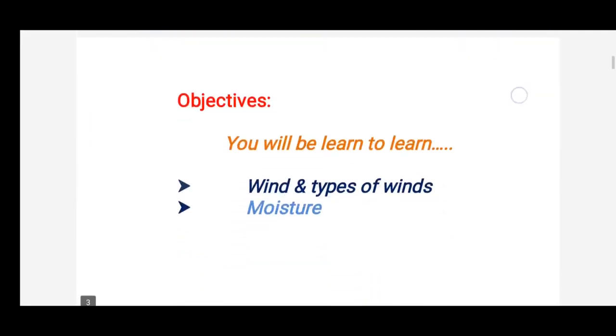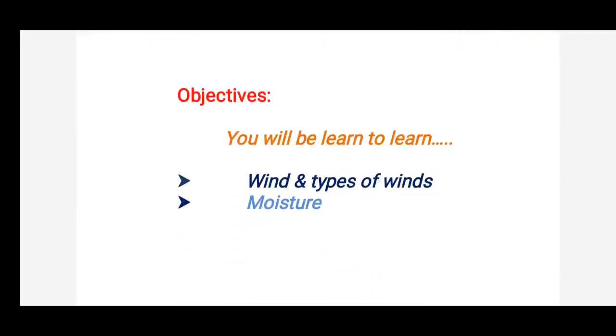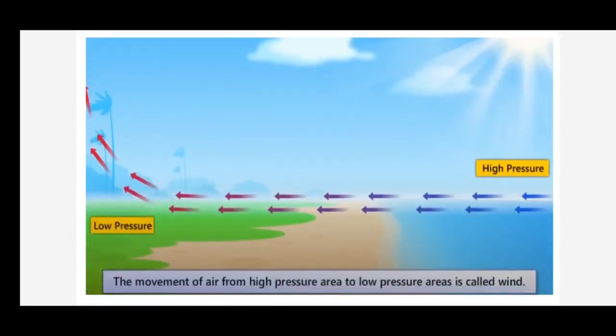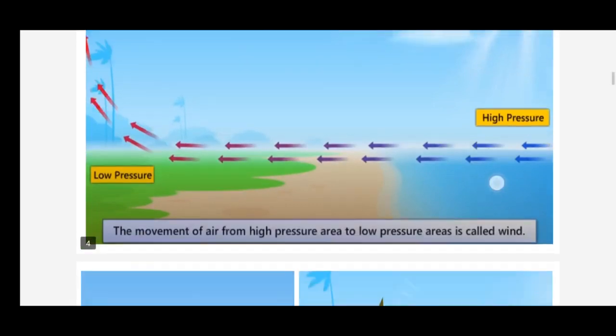Now, at the end of today's class, you'll be able to learn about the wind, types of winds, and also moisture. Okay, let's go ahead. Children, as you all know, the wind always moves from high pressure areas to low pressure areas. So, the movement of air from a high pressure area to a low pressure area is called wind.